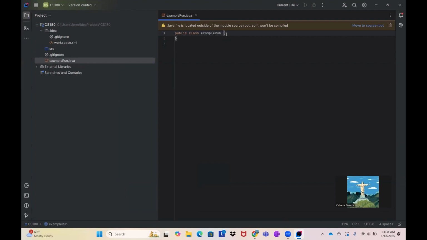In the instructions, it says that we need to write down our first code. So we're just going to manually type it. Public static void main, String brackets. Make sure that you add all the spaces and symbols.